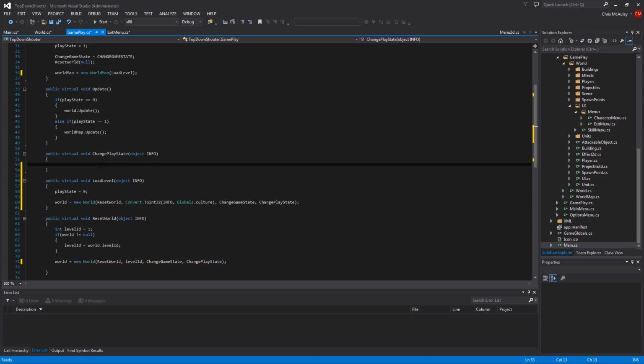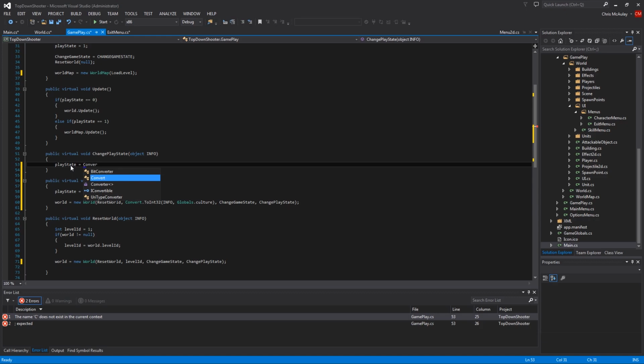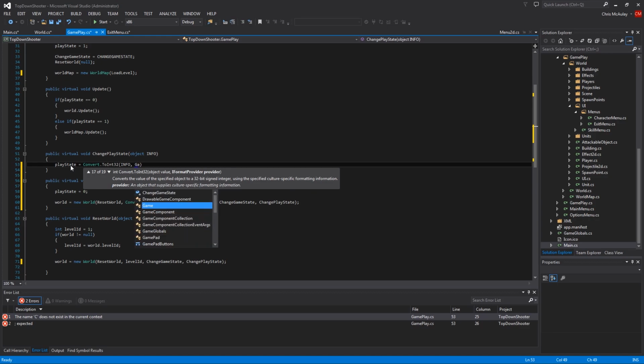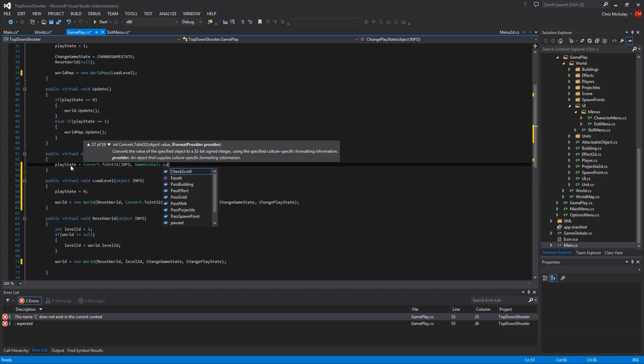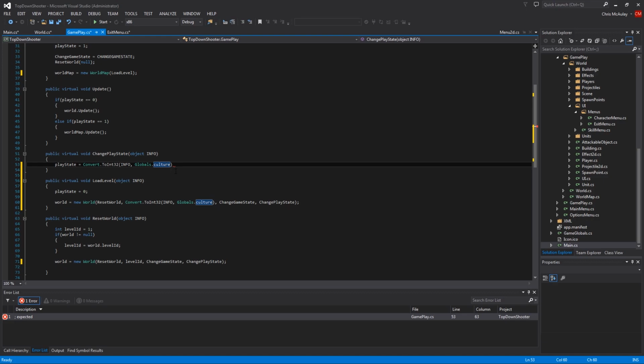So what are we doing here? Well, it's actually quite simple. We are just changing the play state to whatever comes into here. So play state equals convert to int32 info, and then I think it's game globals.culture. No, globals.culture. There it is. Okay.